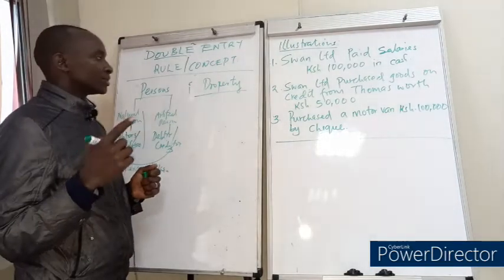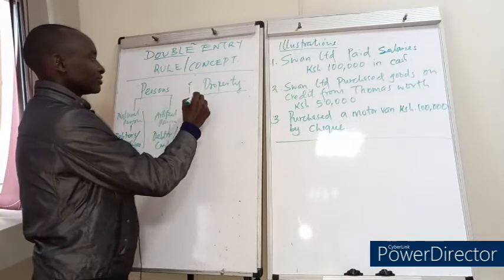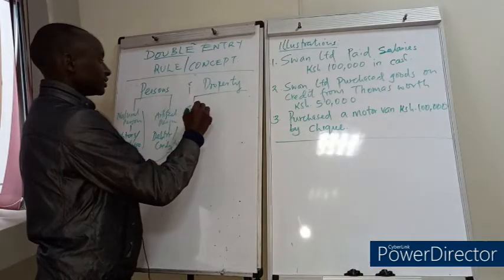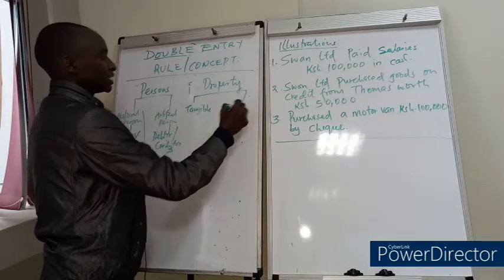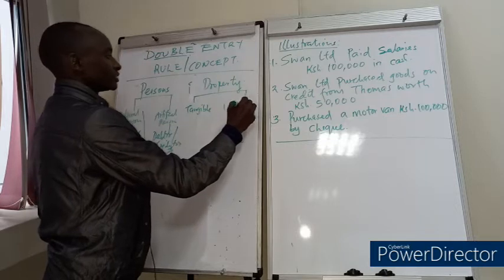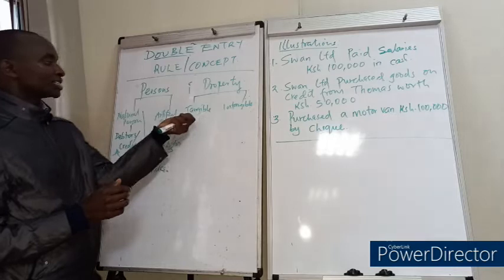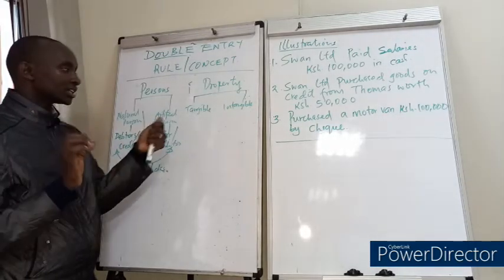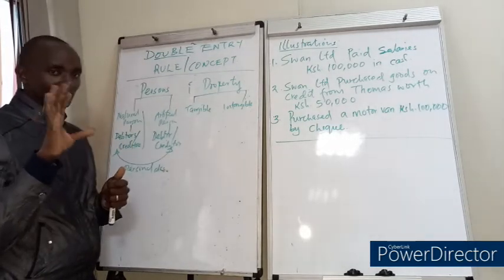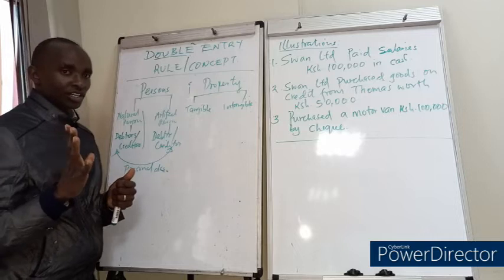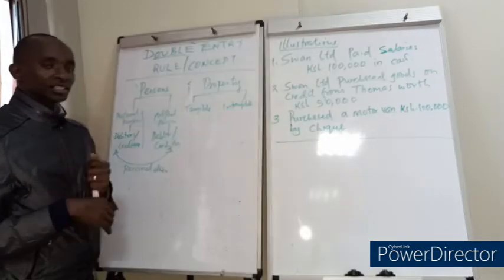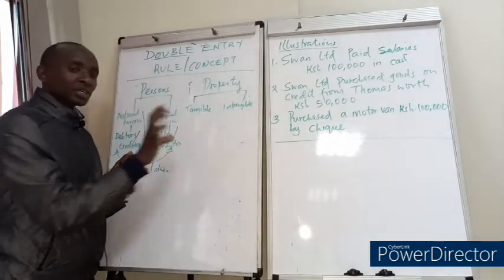Property is normally divided into two. We have the tangible property and the intangible property. From the term tangible, it means that these are the properties that you can touch and you can see and you can also feel, isn't it? So in short, the tangible property are real.